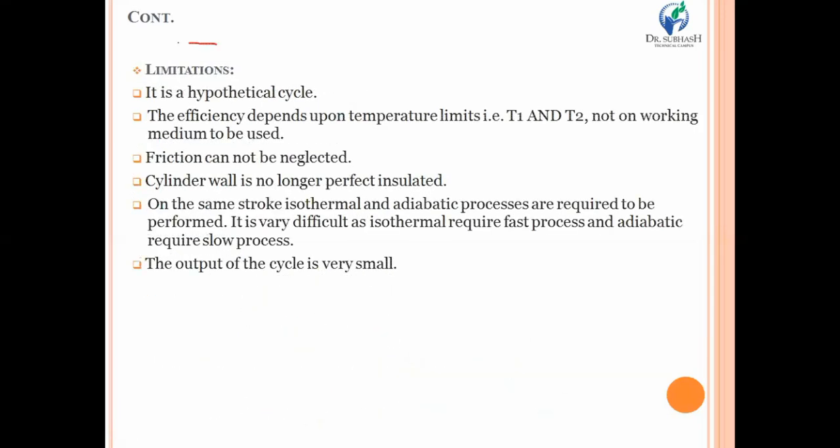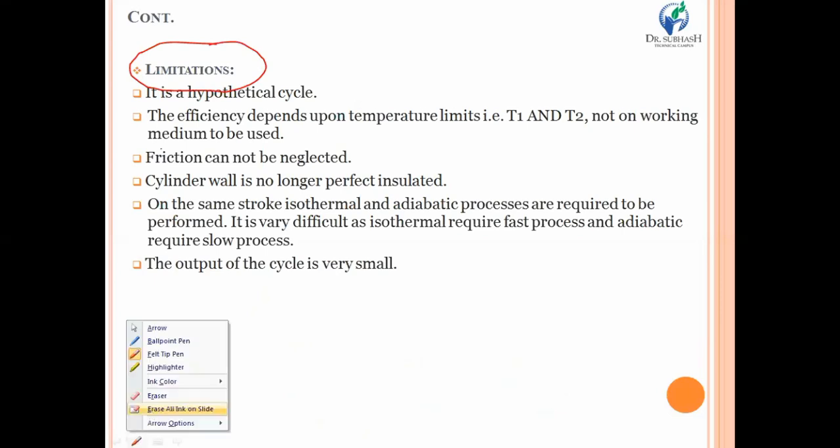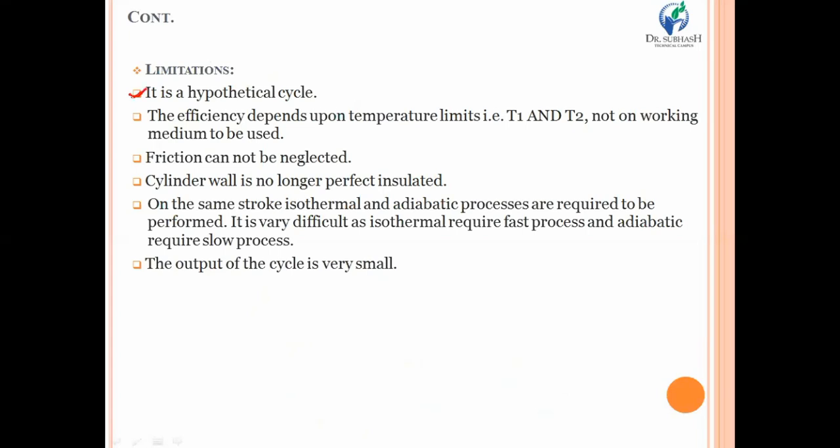A few limitations are also associated with the Carnot cycle. First limitation is that it is a hypothetical cycle. That means you can only compare other cycles to it; it is not possible to work in a real manner. Generally, its efficiency depends on the temperature limit. That means 1 minus T2 upon T1 was the equation for efficiency. So this cycle's efficiency strictly depends on the temperature limit, that means T1 and T2. There will be no role of the working medium used in the Carnot cycle. This is the biggest limitation of the Carnot cycle.